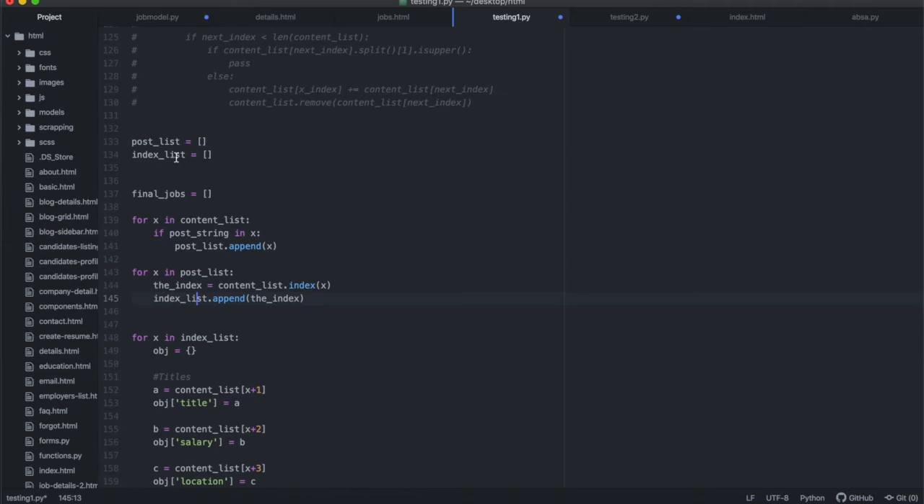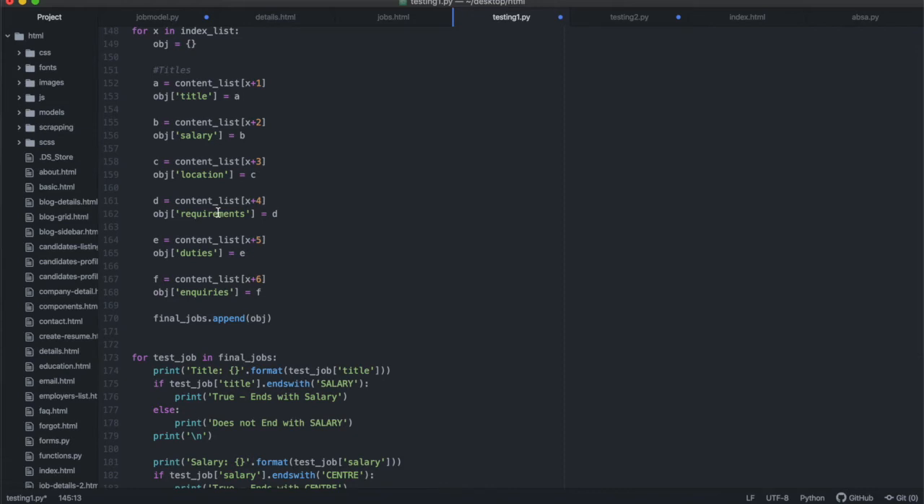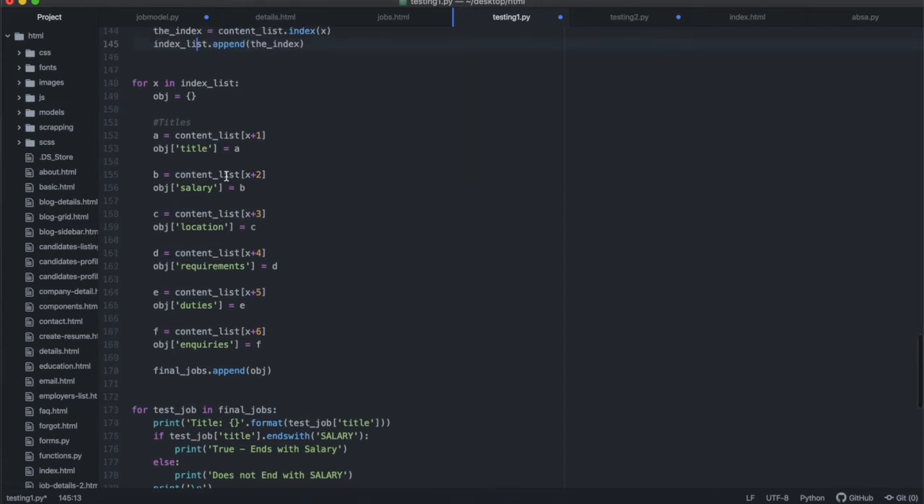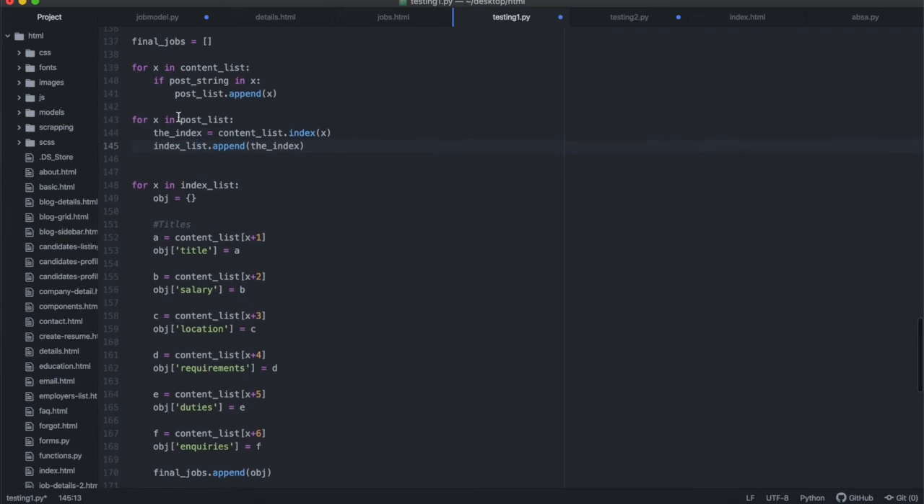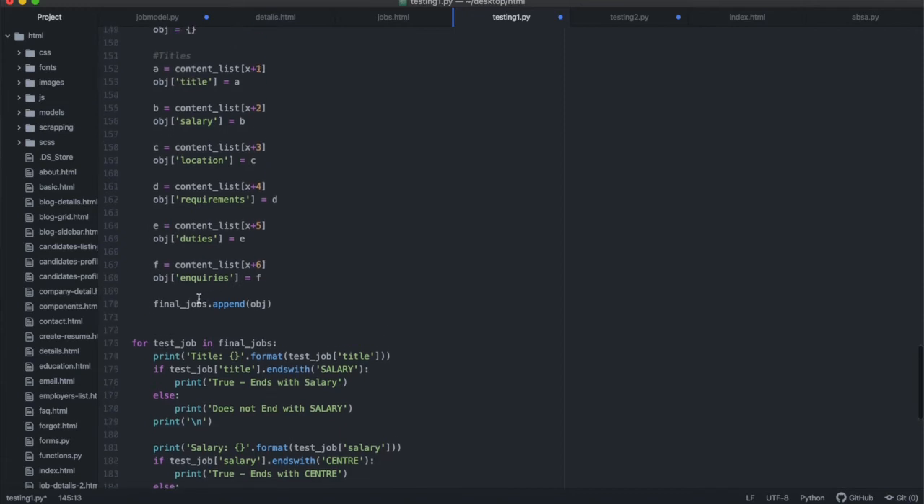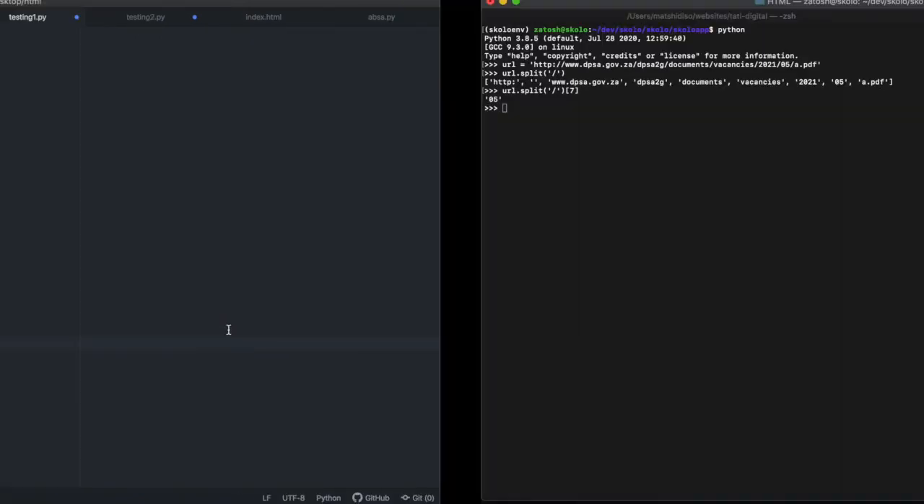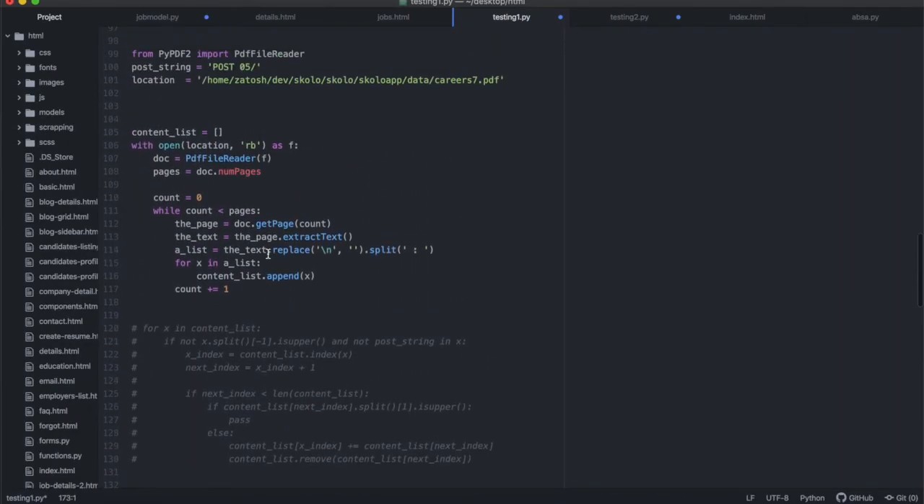So now this final jobs array should have each and every single object that we created from this index. And if we print these final jobs, we should be able to print an array of jobs with the specific title, salary, location, requirements, duties, and inquiries as we've created it. I don't know if you understand what I'm saying. It looks simplistic now, but it took me a long time to come up with this code. So I'm going to go through it again.